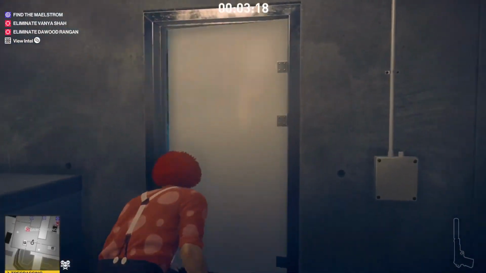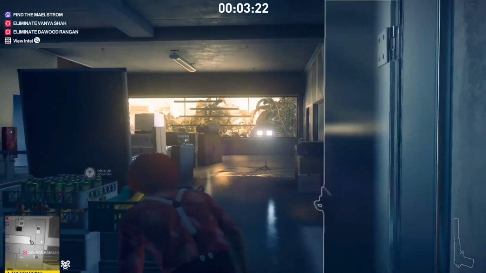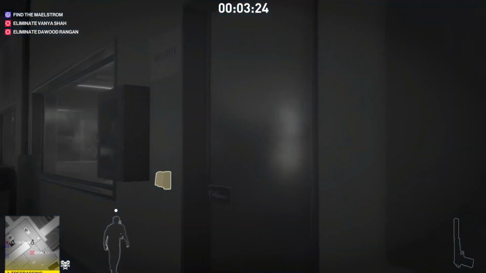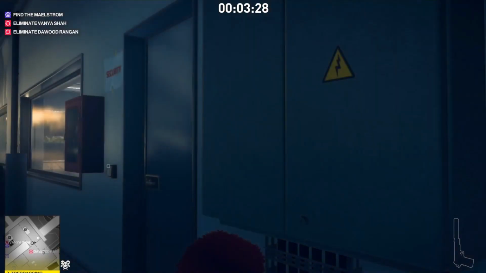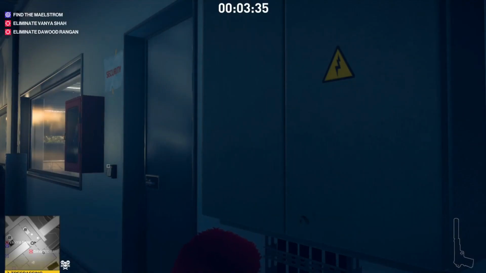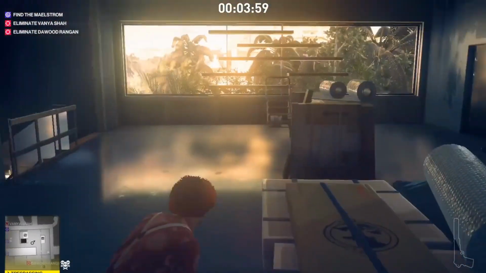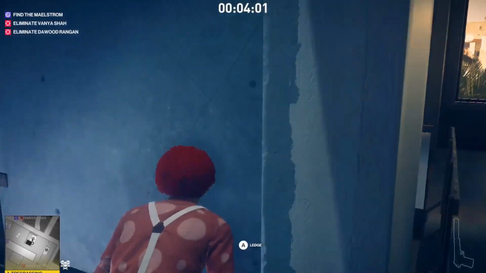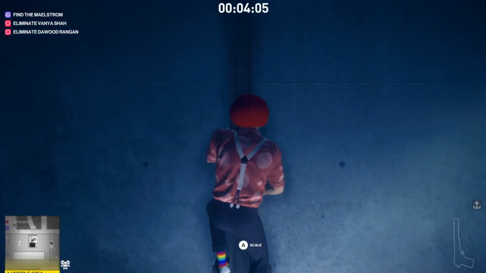So we picked up the tube of paint, and now we're gonna go to where the painter is at and make sure he gets this tube of paint. So this guy, yeah, this was the guy I was talking about earlier. This guy walks up and down the stairs. Just make sure that he's left, because he can sometimes spot you through the window, or he can suspect something's there. So after he's left, it's all okay to leave.